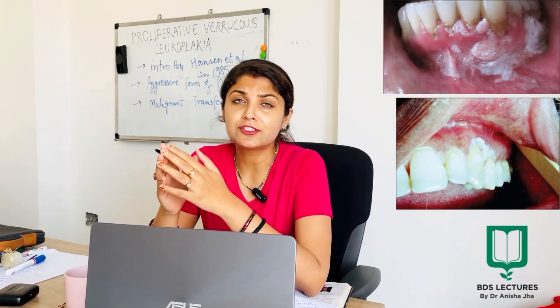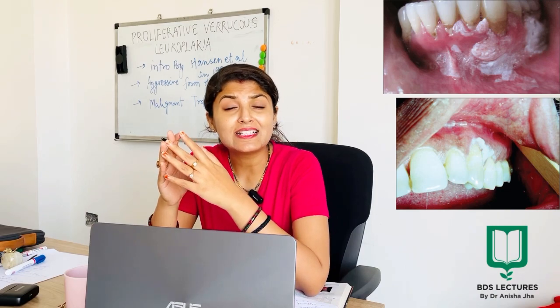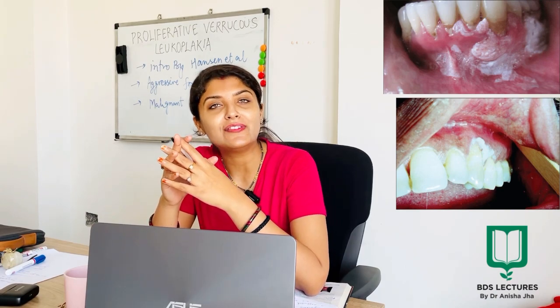Proliferative verrucous leukoplakia and verrucous hyperplasia are two related oral mucosal lesions, but they are not used interchangeably, either clinically or pathologically. Alright. So let us know something about PVL. If I talk about PVL, firstly it was described by Hansen et al. in 1985.